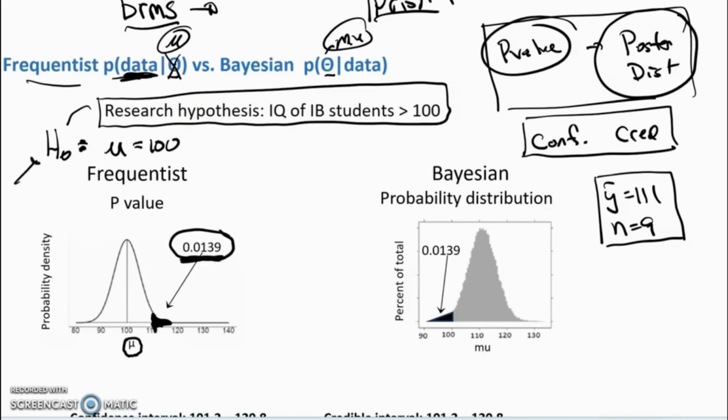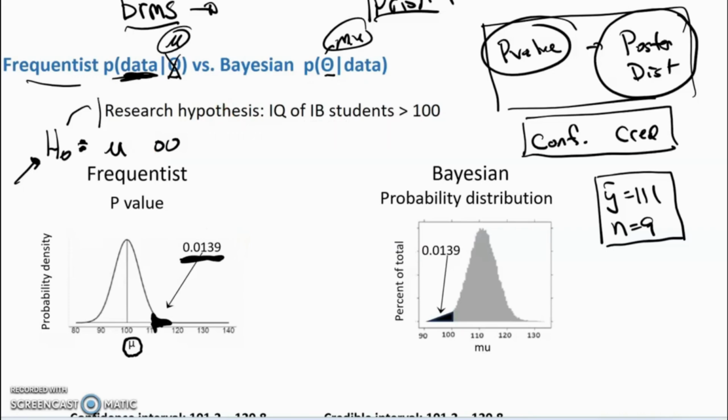So this is a very small number. It suggests that this thing here is implausible. So the data contradict the null hypothesis. The null hypothesis contradicts the research hypothesis. So because of this double negative, this small value here is viewed as evidence for the research hypothesis.